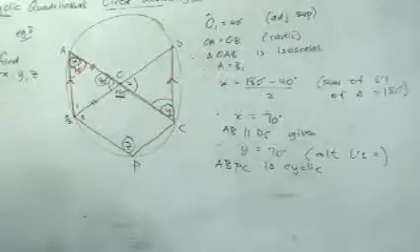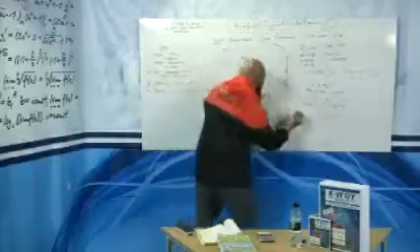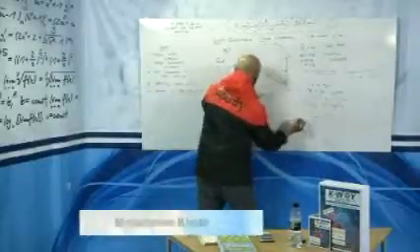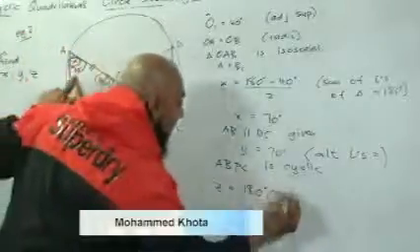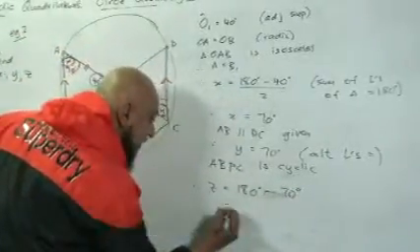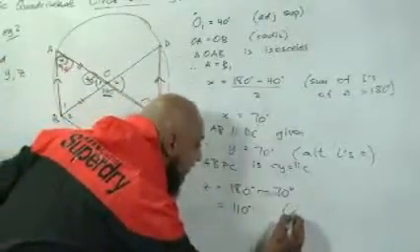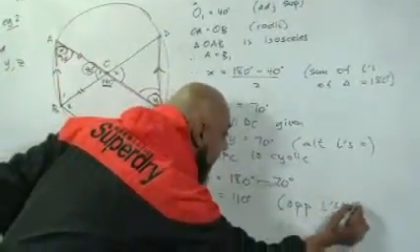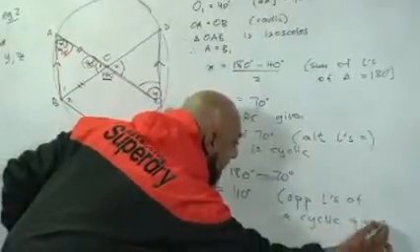Go and check. Yes, you are right. They are supplementary. So therefore, angle Z is equal to 180 minus 70, which is 110 degrees. Why did you say that? Because the opposite angles of a cyclic quadrilateral are supplementary.